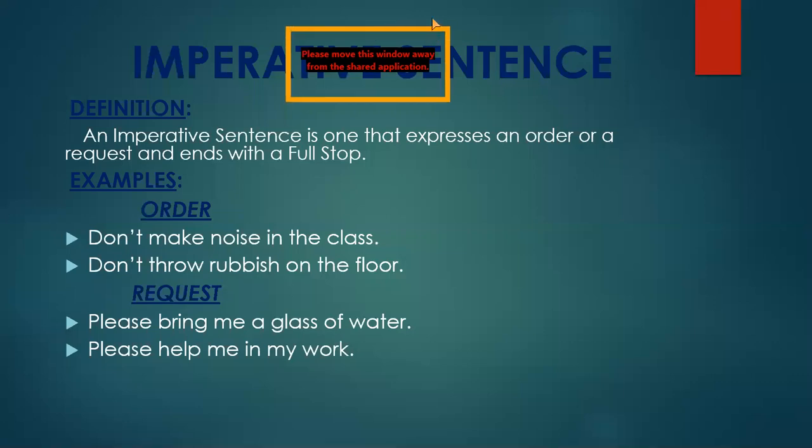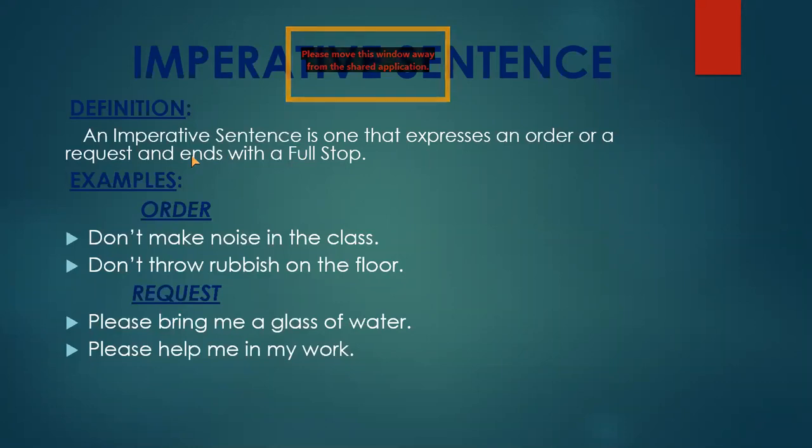Okay, now stop writing. I'm continuing my lecture. Listen to me very carefully. After that, I will ask questions. The fifth kind of sentence is imperative sentence. The definition is that an imperative sentence is one that expresses an order or a request and ends with a full stop.